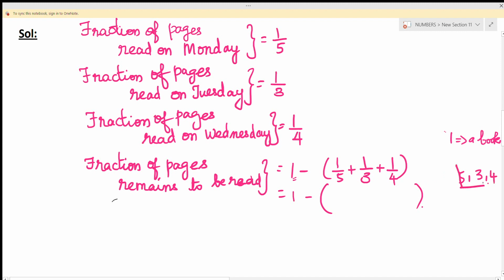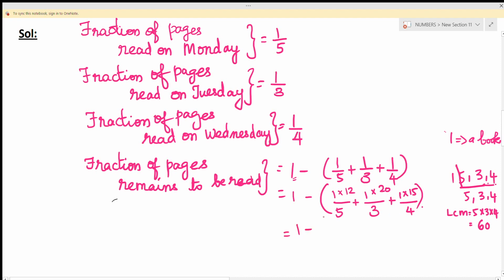As we have no common factor, we are going to use 1. So 5, 3 and 4. Now the LCM is 5 into 3 into 4. 5 3s are 15, 15 4s are 60. So now multiply the first fraction by 12 and the second fraction by 20 and the third fraction by 15.